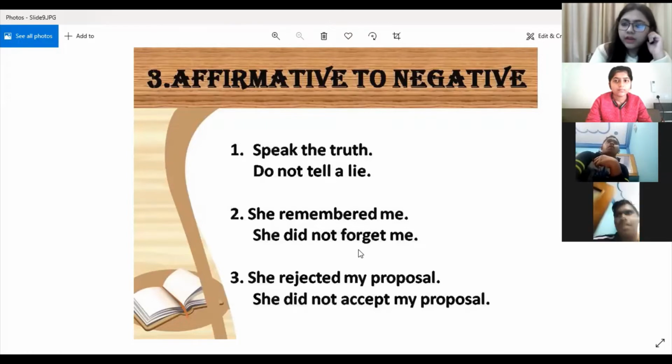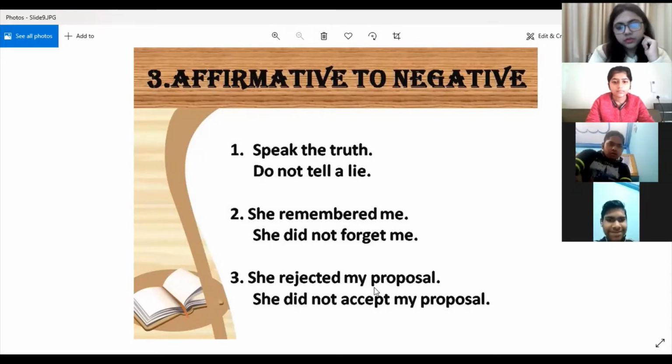Now one thing again you have to pay attention to is that while writing the verb along with a do verb, you have to write the verb in its main, original form. You will not write the past tense, because when you have written did, that means you have already changed the sentence into past. Then, she rejected my proposal. She did not accept my proposal. The opposite of reject is accept. And how have we changed it into negative? By using did not. So in all these three sentences, you're not finding any helping verb exclusively.